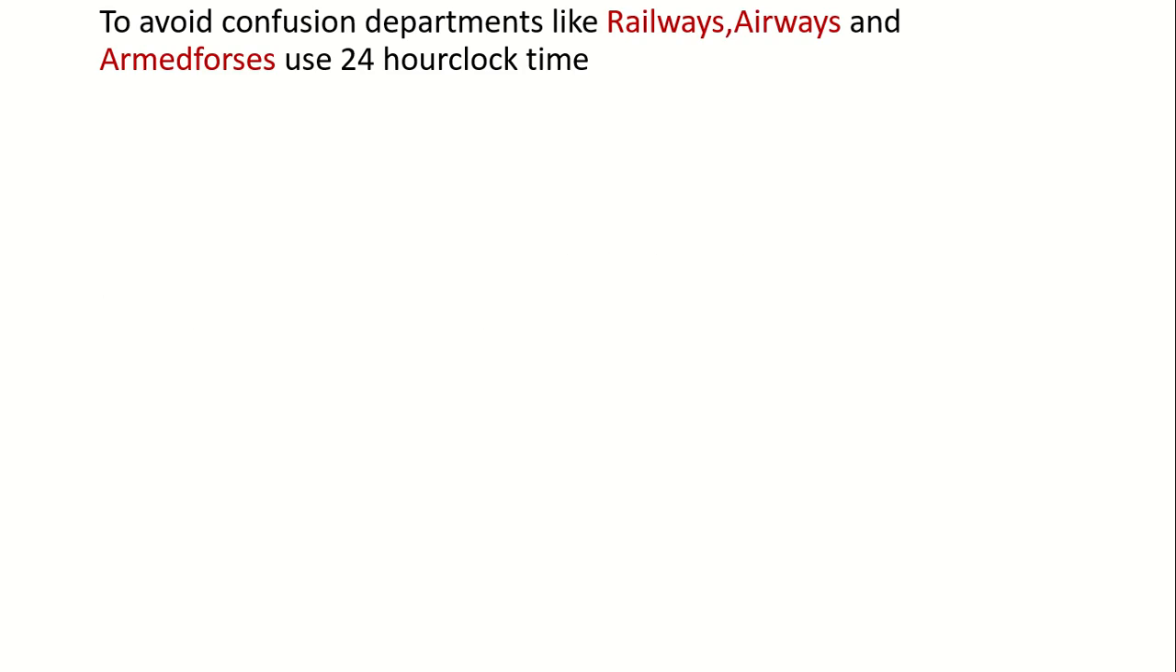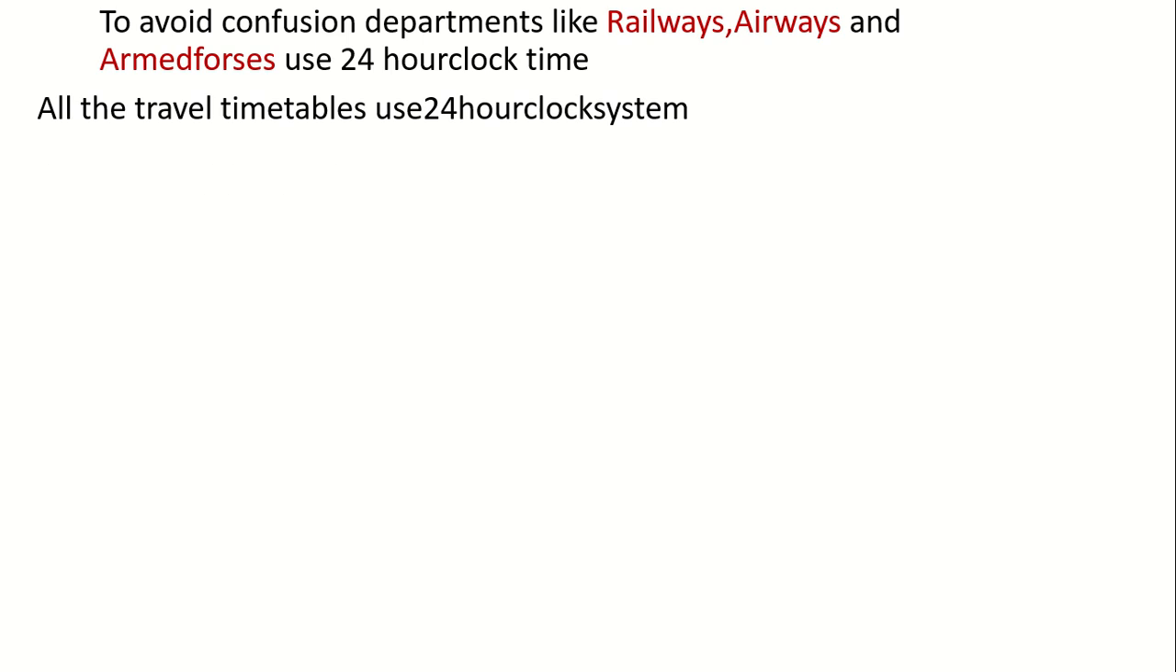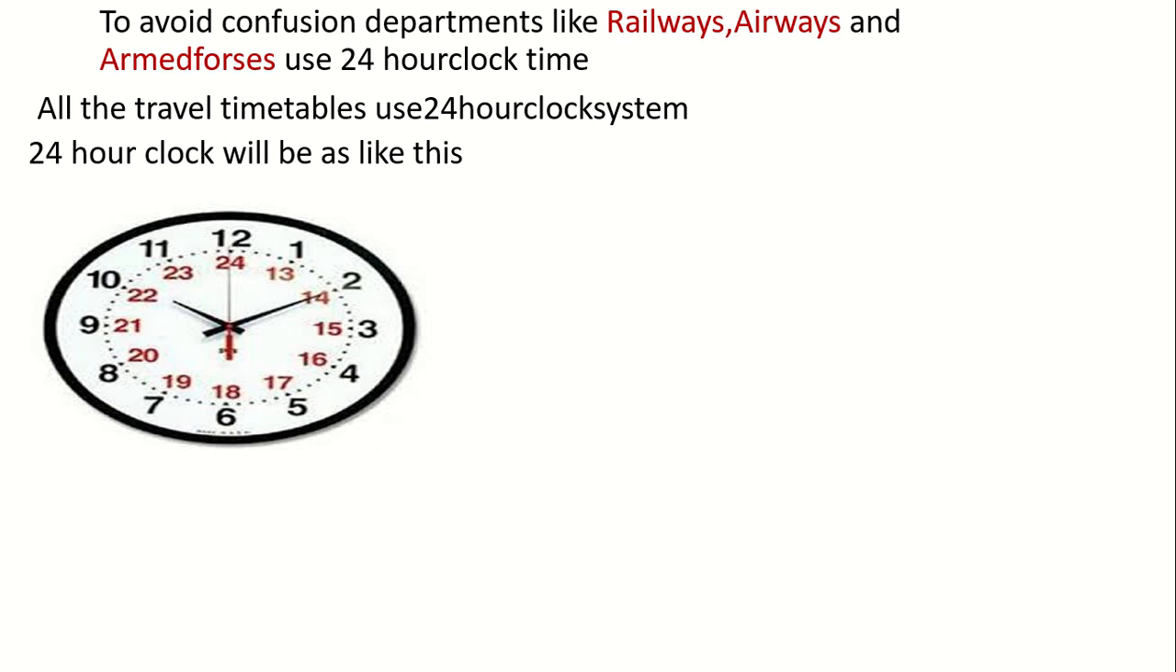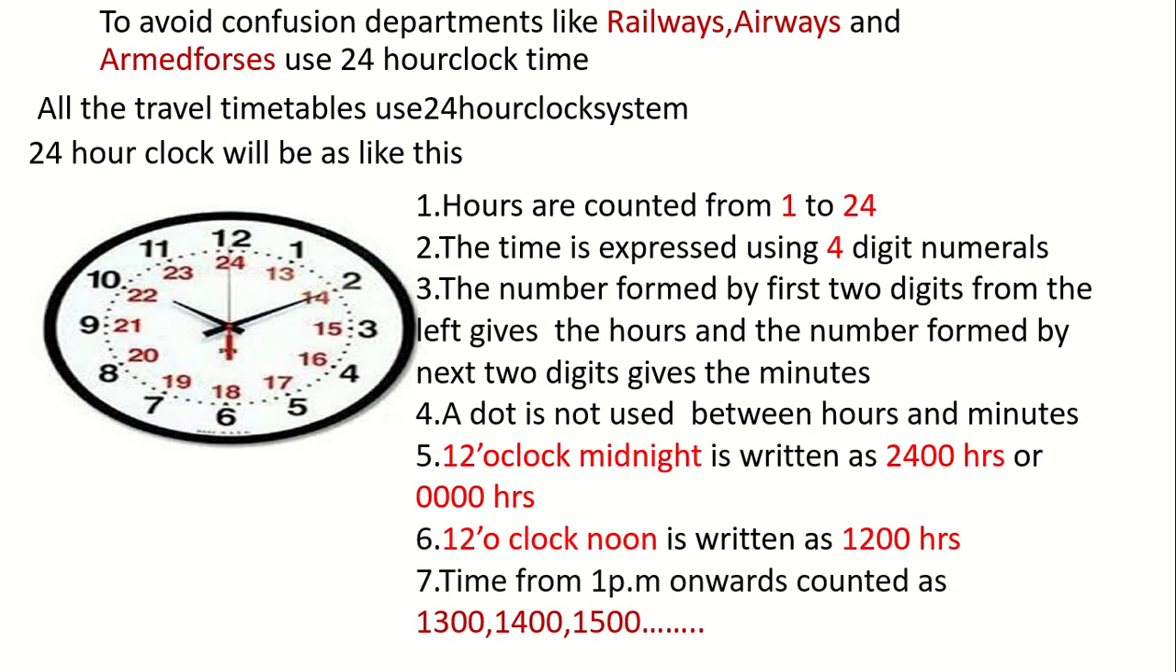For example, you got a message from your uncle to receive him at the railway station at 8 o'clock. Now you are confused whether you have to receive him at 8 in the morning or 8 in the night. To avoid confusion, departments like railways, airways and armed forces use 24-hour clock time. All the travel timetables use the 24-hour clock system only. This is the 24-hour clock. In the 24-hour clock, hours are counted from 1 to 24.